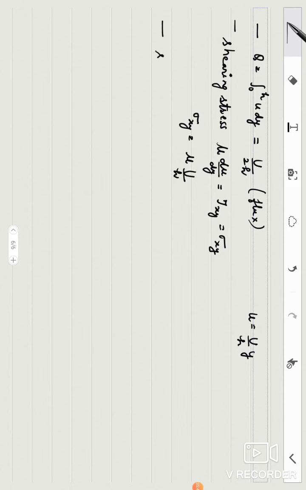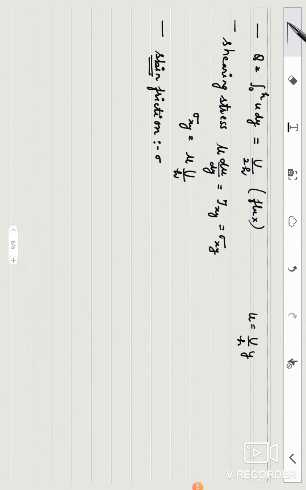Now we find what is skin friction. Skin friction means the resistance or the friction at the walls. So to find its value, we get sigma xy at the wall.